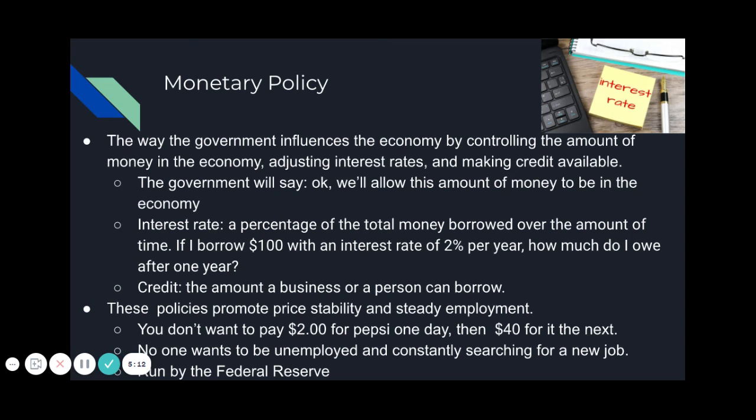An interest rate is just going to be the percentage of a total amount of money borrowed over an amount of time. So when you use a credit card, and if you spend $100 on your credit card, you don't just pay back $100. You'll pay back $100 plus a little bit more, okay, because the credit card company has to make money, okay? These policies and how much money there is in circulation is going to promote price stability, and it's also going to promote steady employment. You don't want to pay $2 for a Pepsi one day and then 40 the next, okay? So if they just kept printing money, that's what would happen.